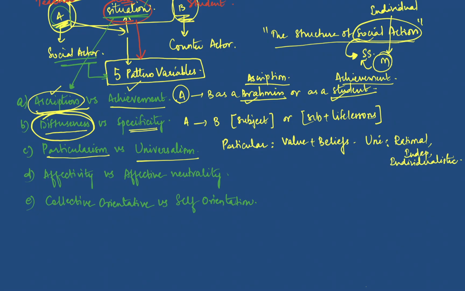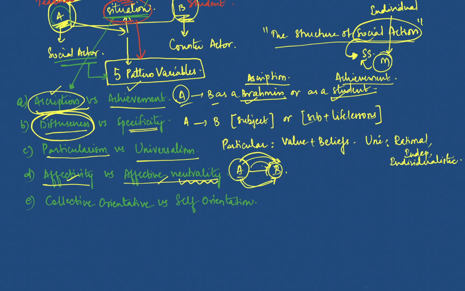The fourth pattern variable is affectivity versus affective neutrality. A, as a teacher to B, should A develop certain good feelings towards B, or should he be affectively neutral? That is, he has to just be a teacher to B and not develop any feelings, right? So that is another dilemma that A has, and based on what he chooses, he will act a certain way towards B. If he chooses to be B's friend, maybe he might not teach well to B. Whenever B fails an exam, he might not scold so much if he's a friend.